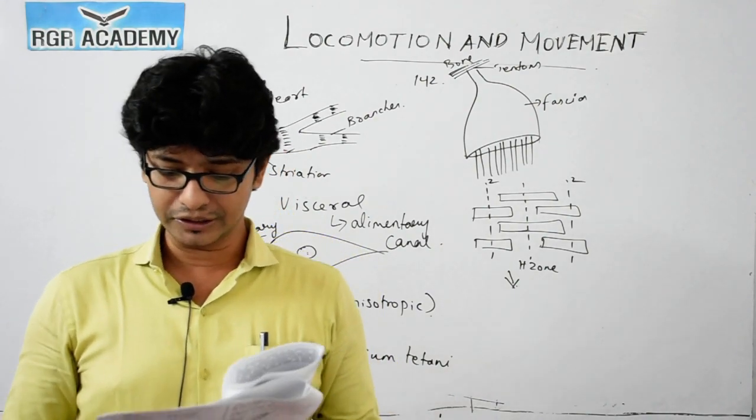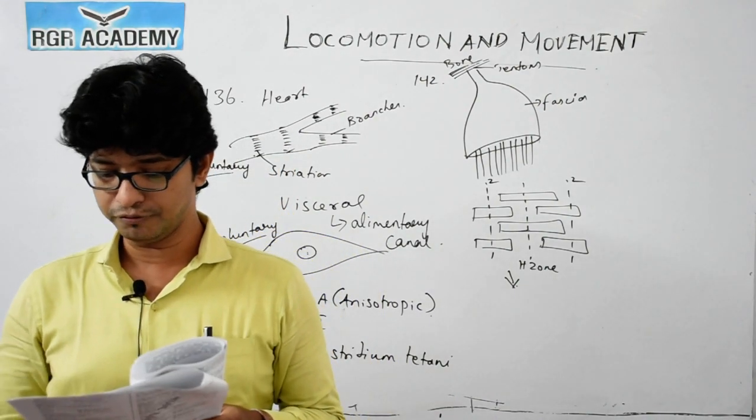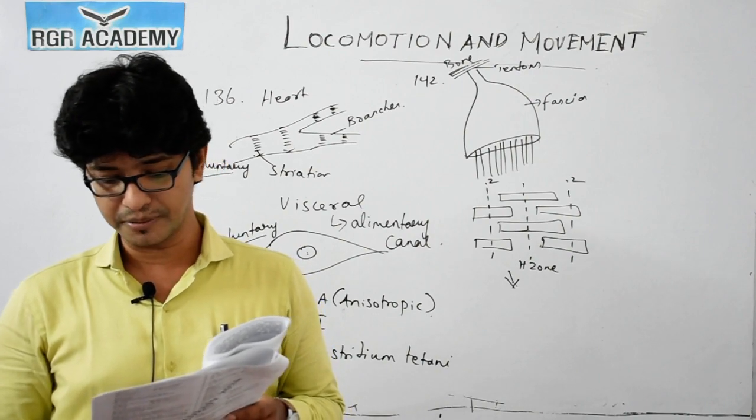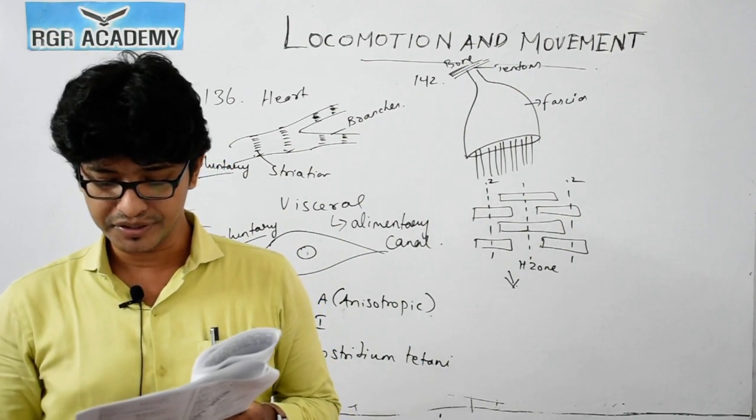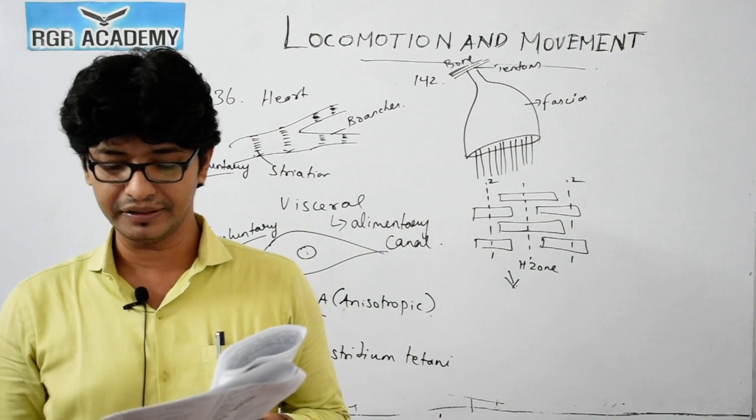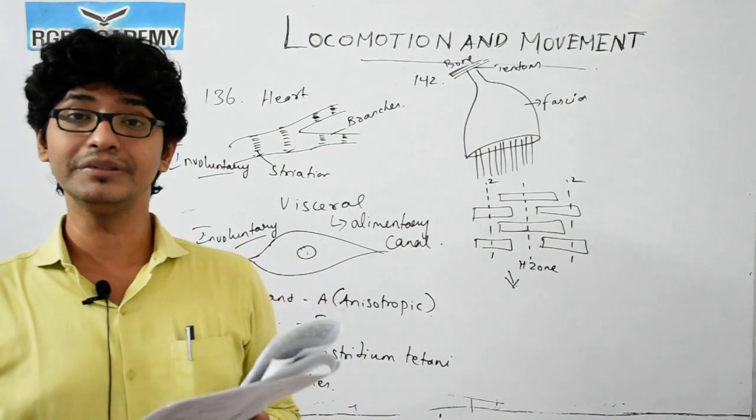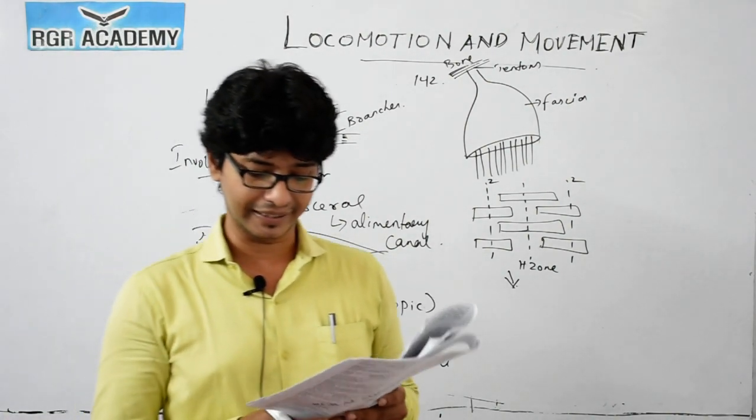So with this context, we go with the first option, 1, 2, 4 and 5. The H zone disappears, the A band width is unaffected, and the M line and Z line come closer. So option 1 is the correct answer.